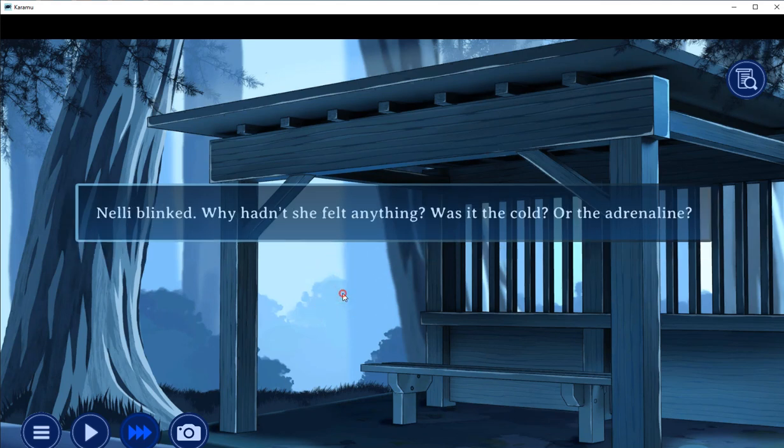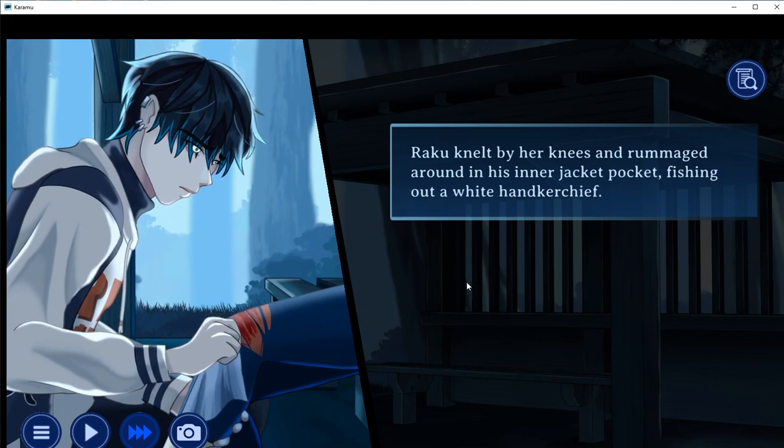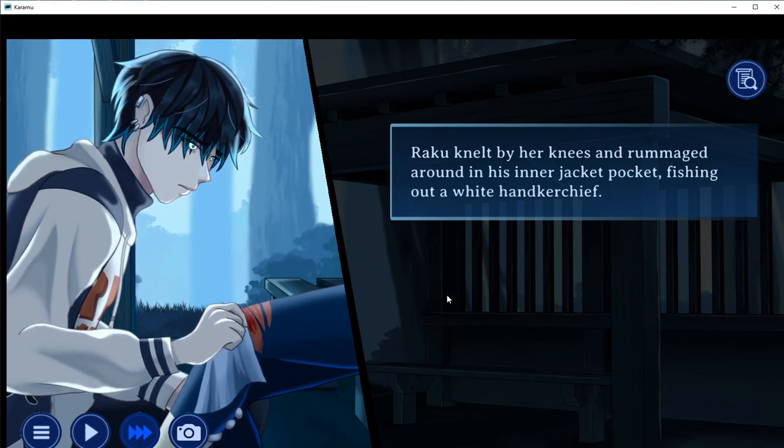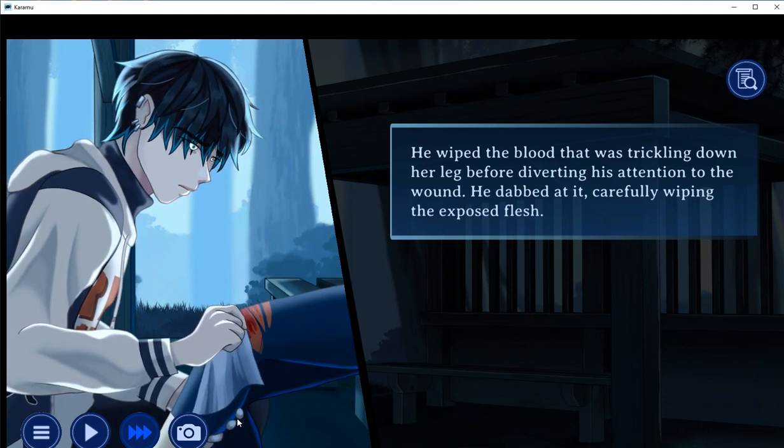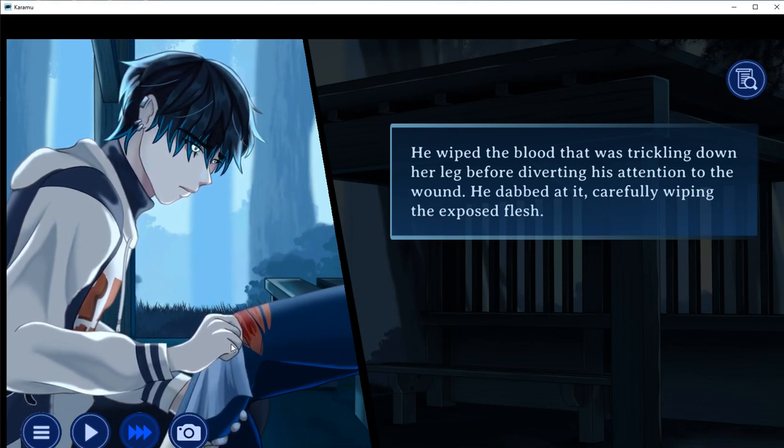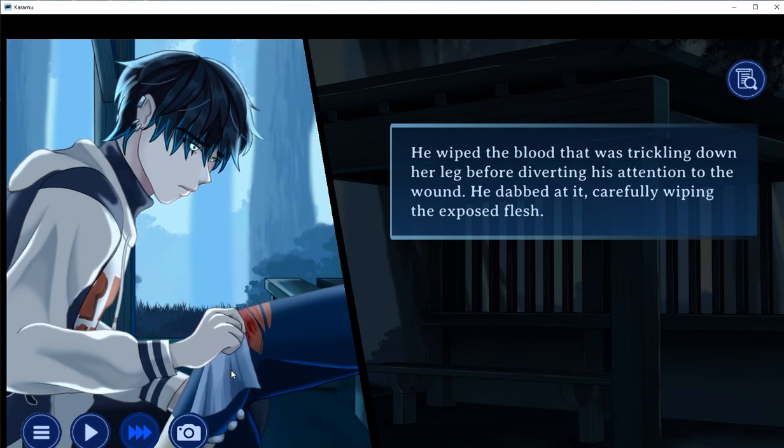So she's got an injury. She didn't feel anything. He kneels by her knees and rummages around, fishing out a white handkerchief. Oh, look at that. You can see him helping her. He's holding the calf of her leg. He's got his hanky rubbing her wound. Wow.